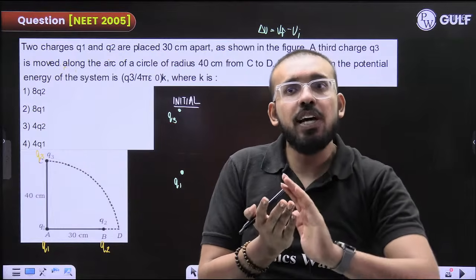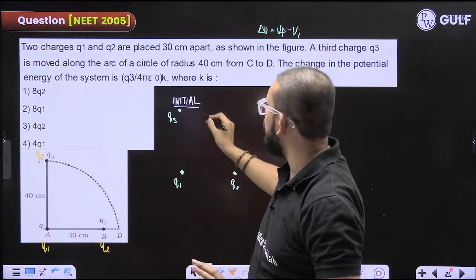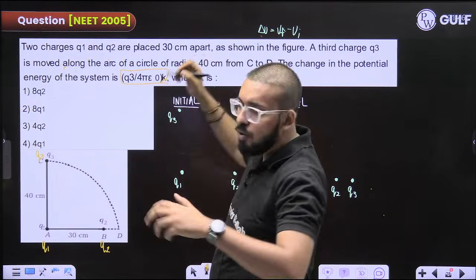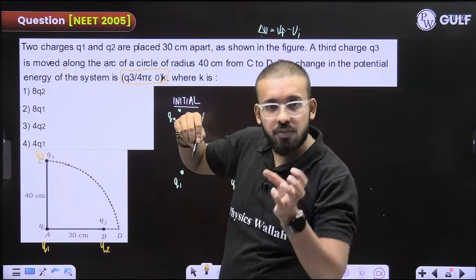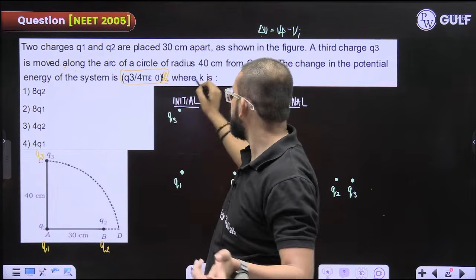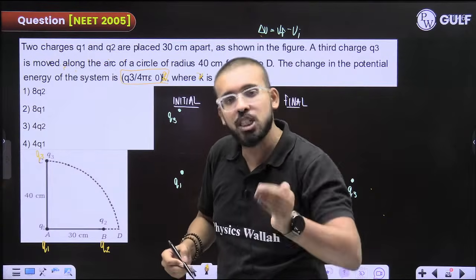For those pairs only, they had given you the potential energy in these terms and they are asking you to find the K. First you find how much is the change in potential energy, then we will compare them and find the value of K. You can just write X here to avoid confusion. So they are asking you to find the value of X basically.